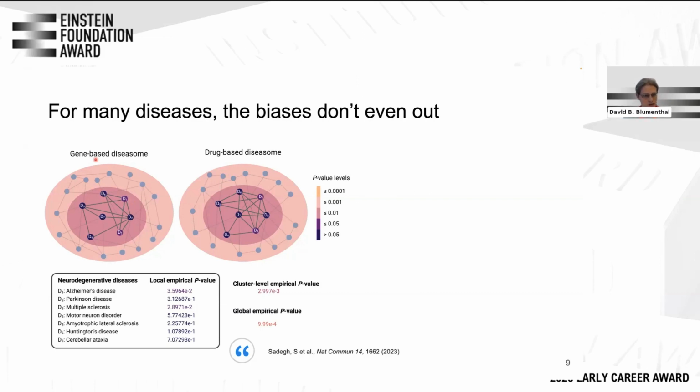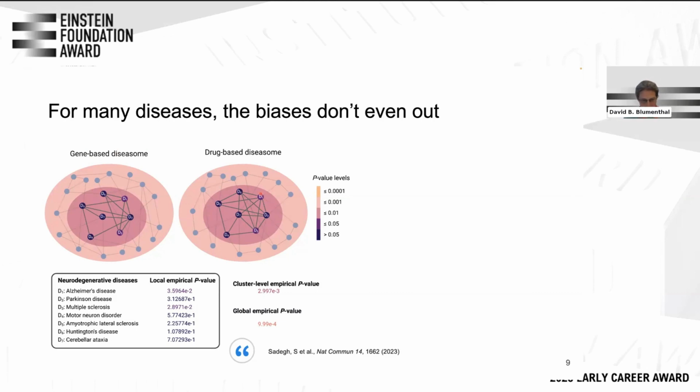For example, in a gene-based disease network, we sometimes call them diseasomes, you would have an edge between two diseases if they share an associated gene. In a drug-based diseasome, you would have an edge between two diseases if they share a drug indication.